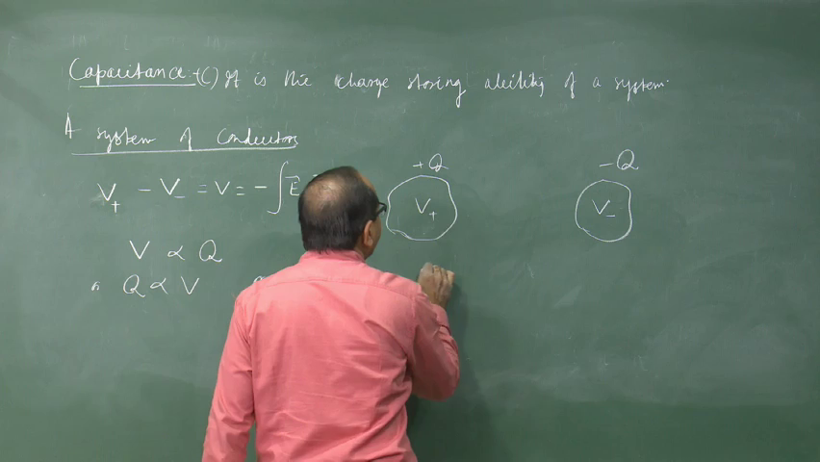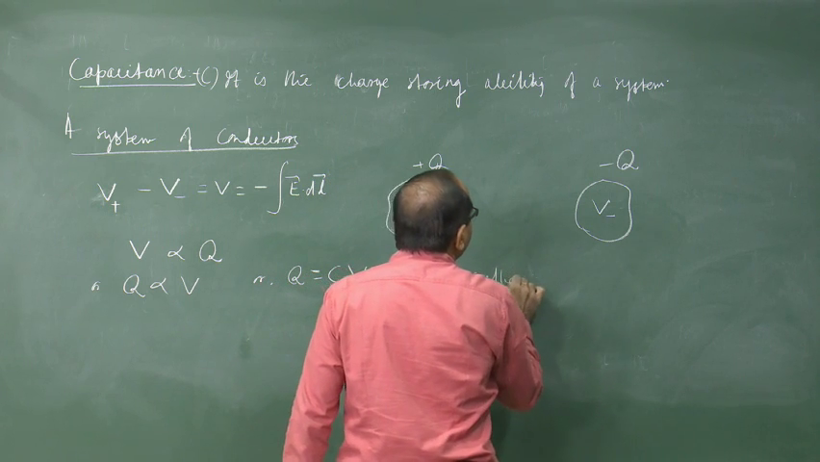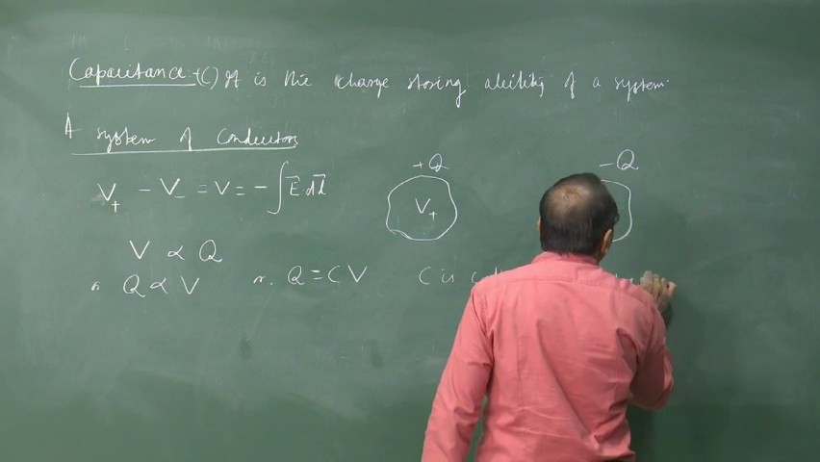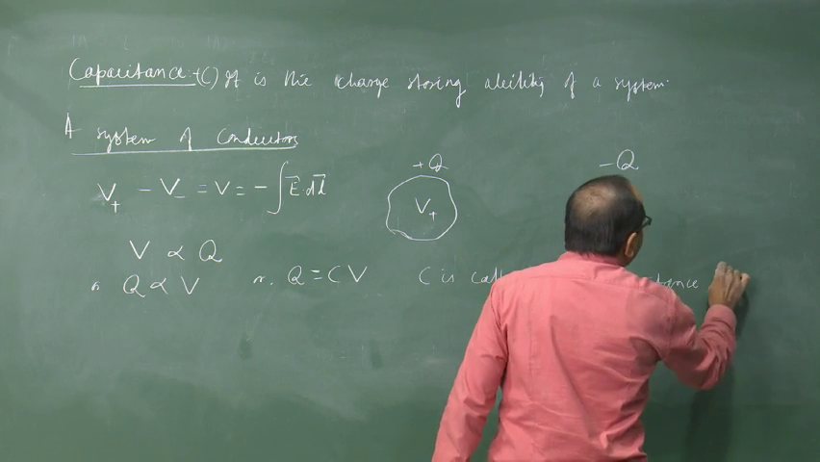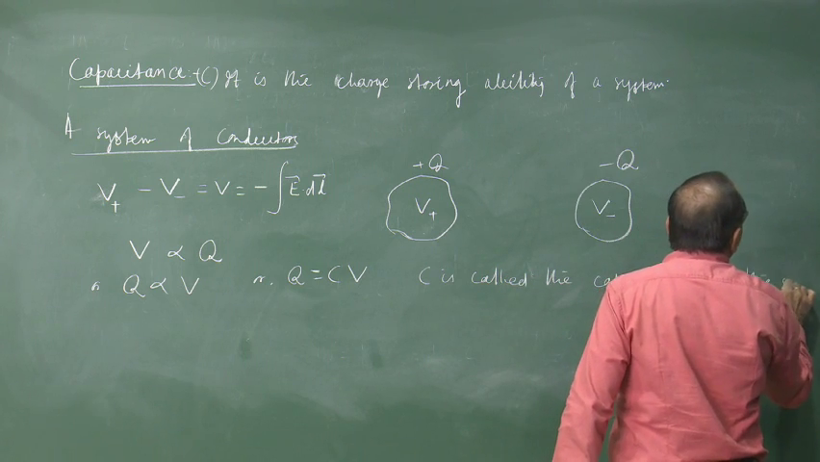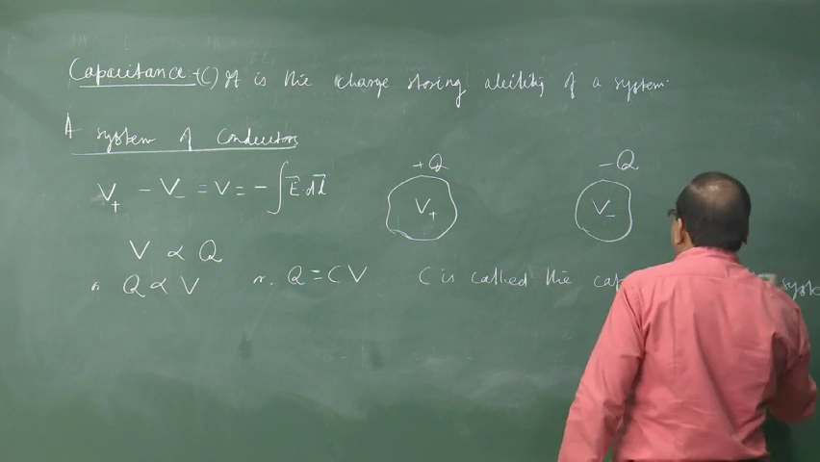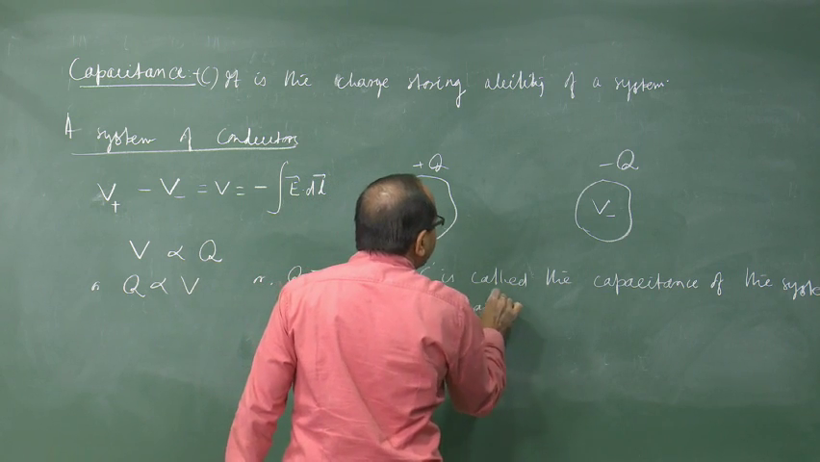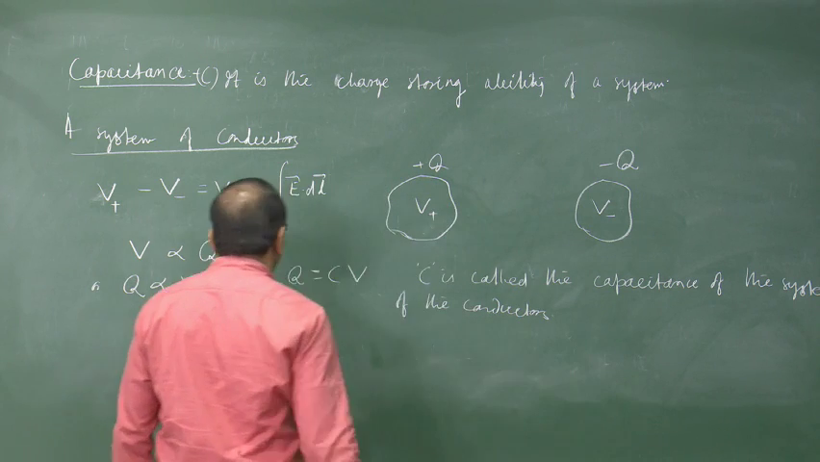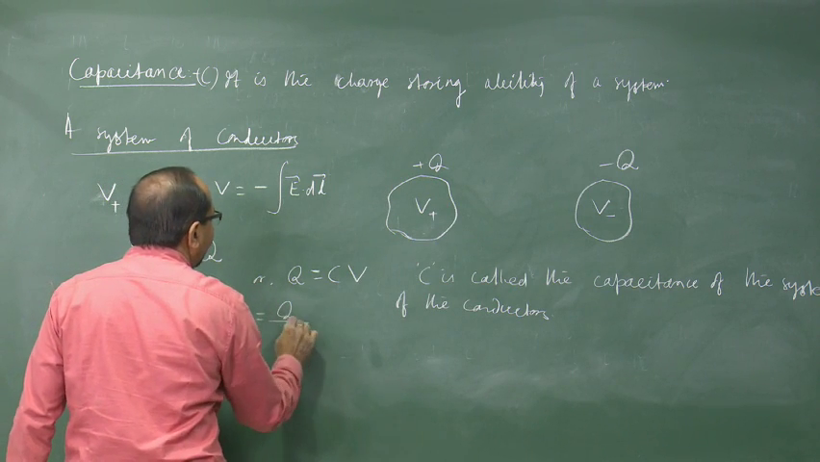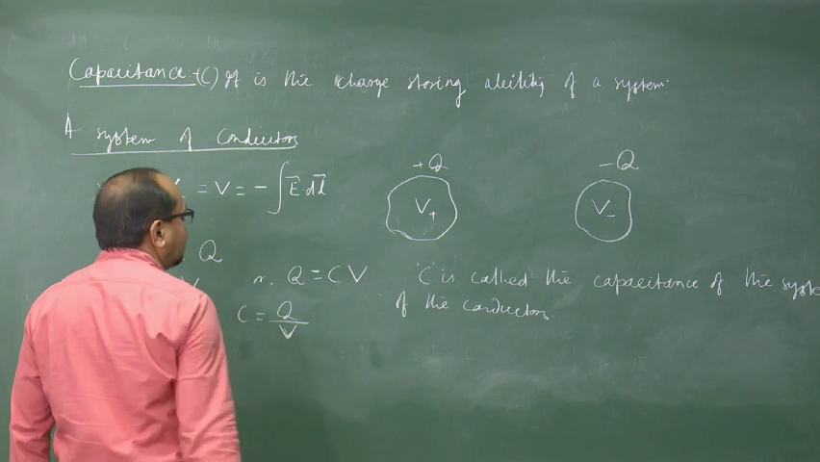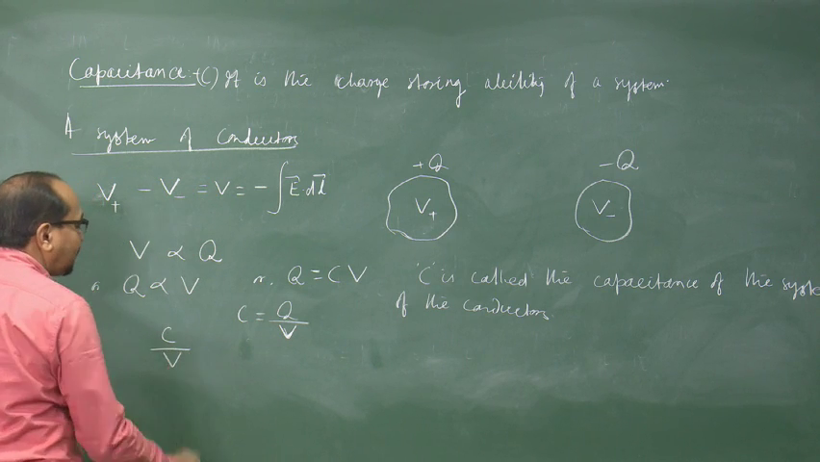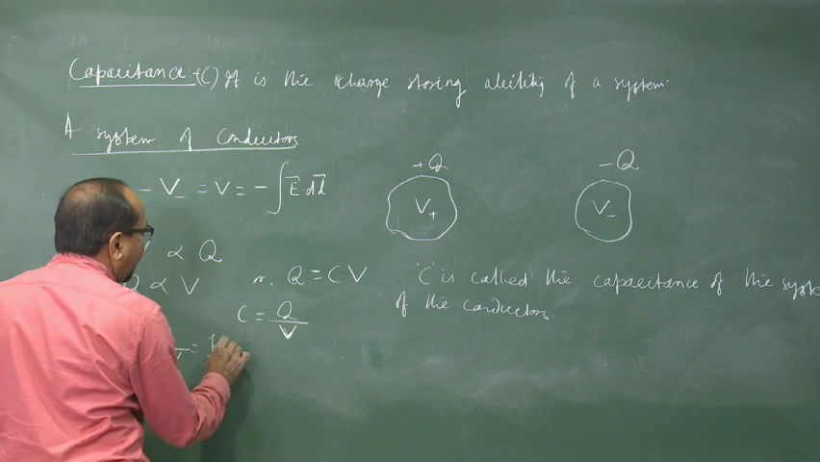This C is called the capacitance of the system of conductors. So, C is equal to Q divided by V, and its unit will be: the unit of charge is coulomb, the unit of potential is volt, and coulomb per volt is called farad.